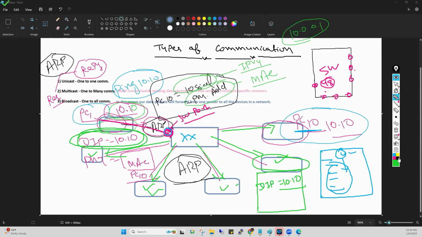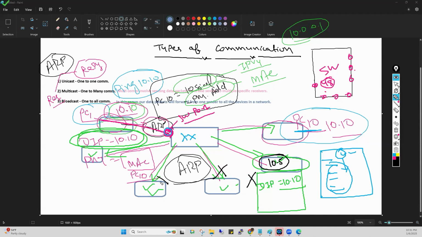Now this PC will check what is my IP address. Now this PC will find, oh, my IP address is 10.5. But in this packet, destination IP is 10.10. It means this packet does not belong to me. This packet is not for me. This PC immediately drops this packet.